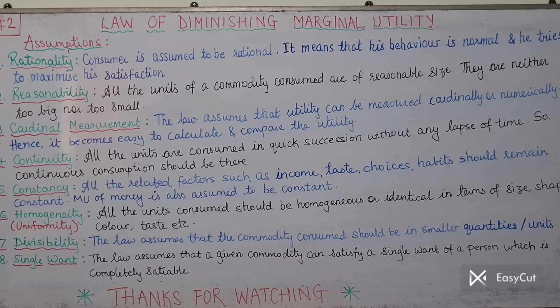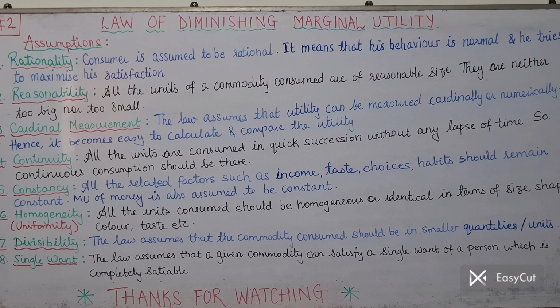Now the second condition, second assumption of the law, is reasonability. Reasonable means of normal, reasonable size. All the units of a commodity which a consumer is going to consume should be of reasonable size. Reasonable means what? Normal. It means the units shouldn't be too big and they should not be too small either.